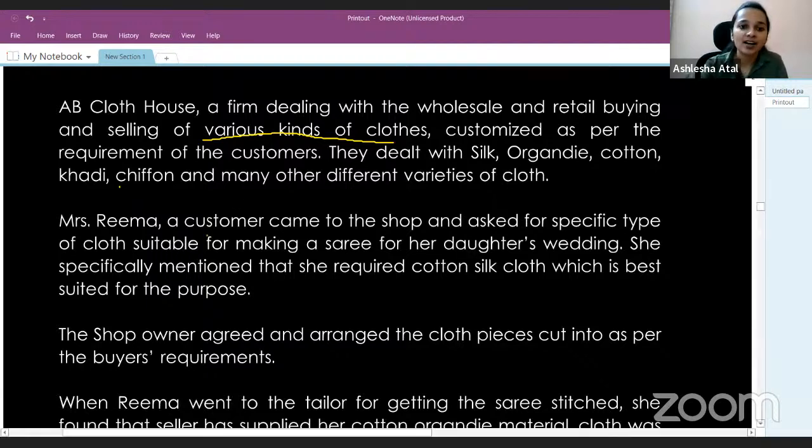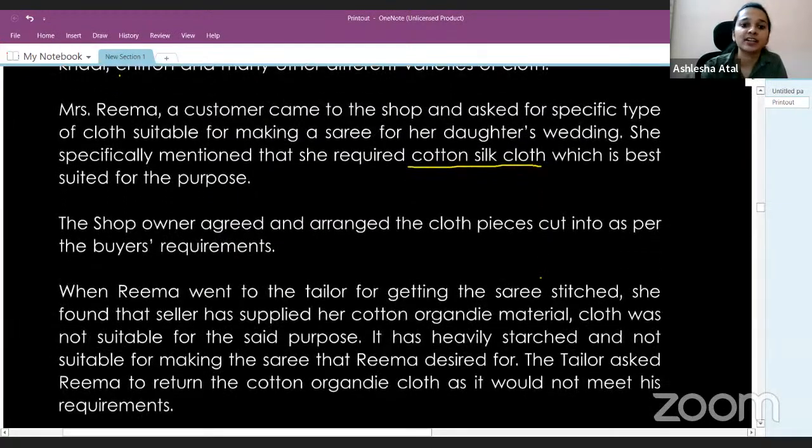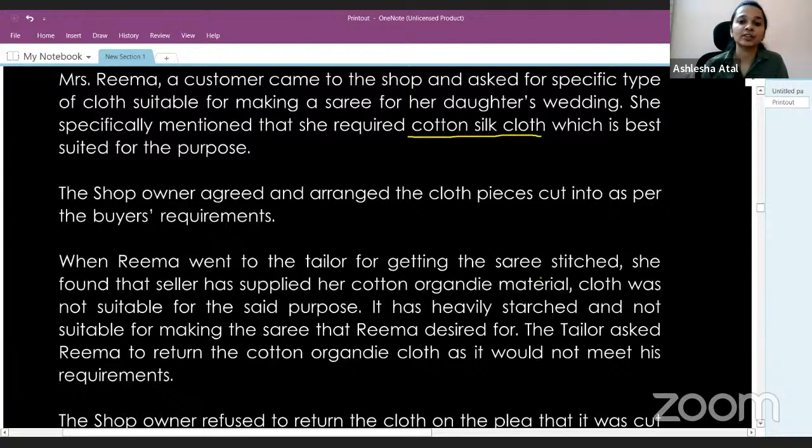Mrs. Rima, a customer, came to the shop and asked for a specific type of cloth suitable for making a sari for her daughter's wedding. She specifically mentioned that she required cotton silk, which is best suited for the purpose for which she wants the cloth. The shop owner agreed and arranged the cloth pieces cut as per the buyer's requirement.